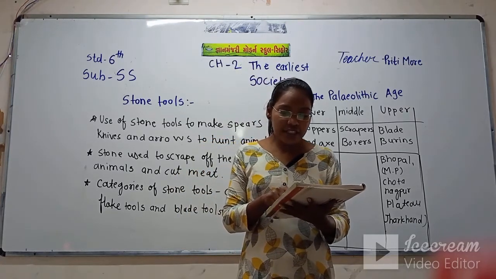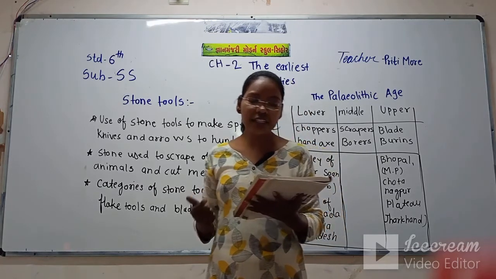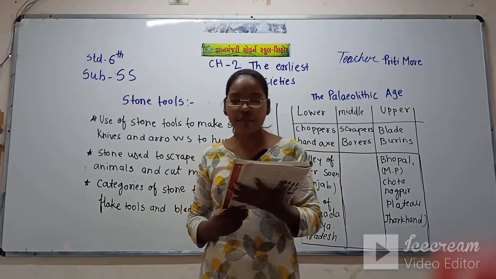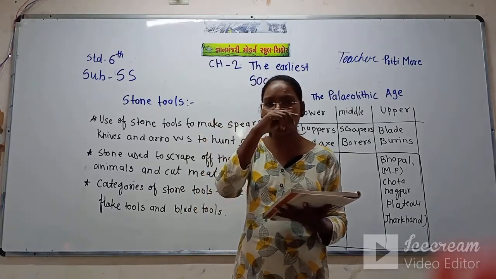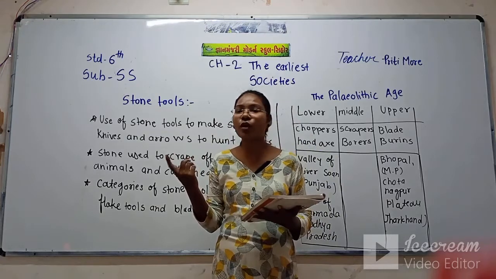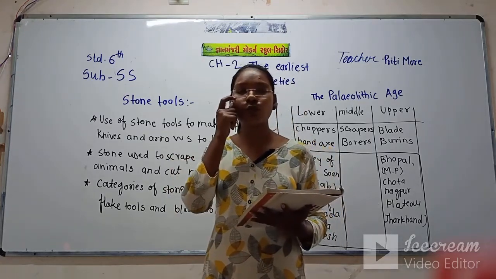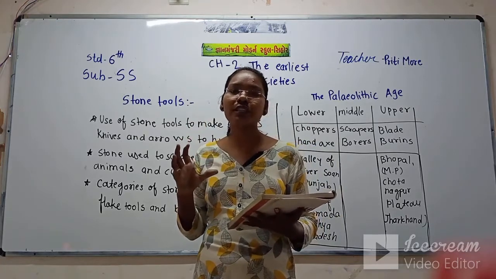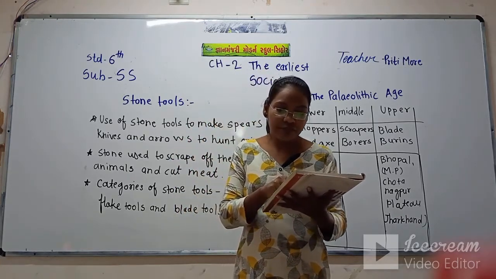At the beginning, simple tools such as flakes were used. In the beginning, that means in the lower Paleolithic age, the people were using simple stone. They had not yet invented different techniques to make stone tools. In the beginning they were just using the simple stone.